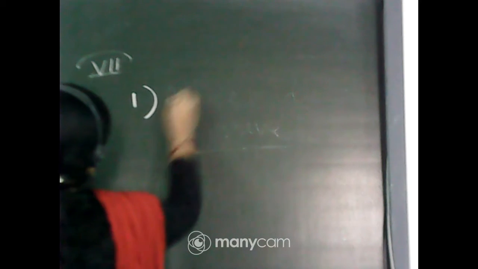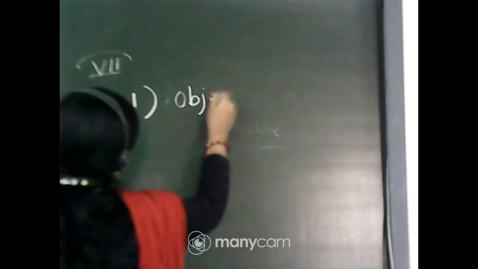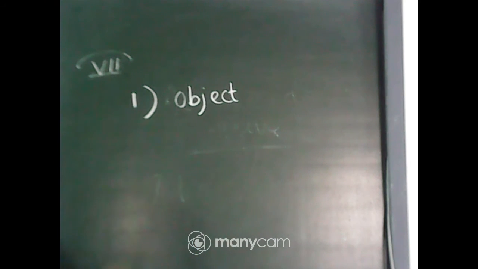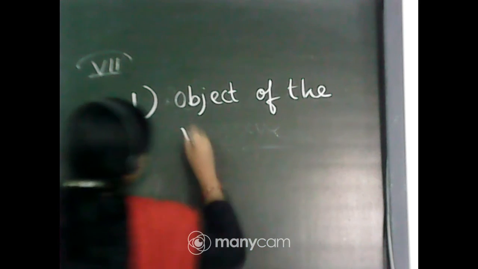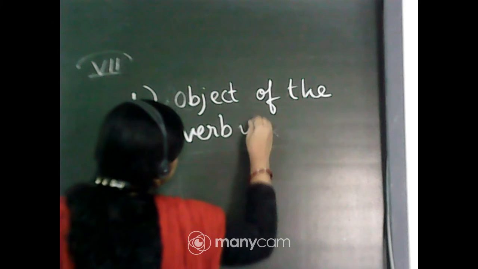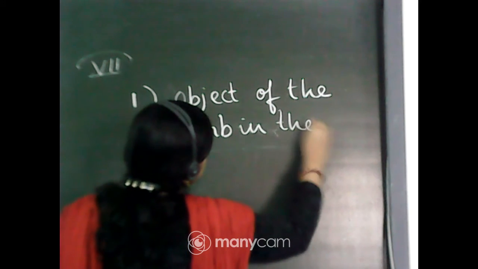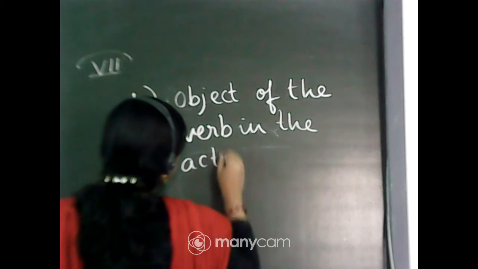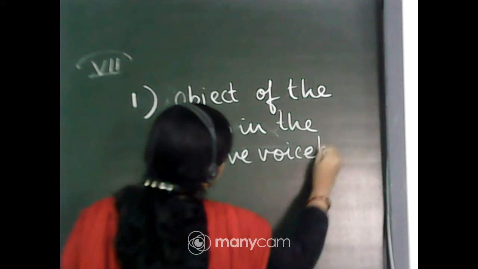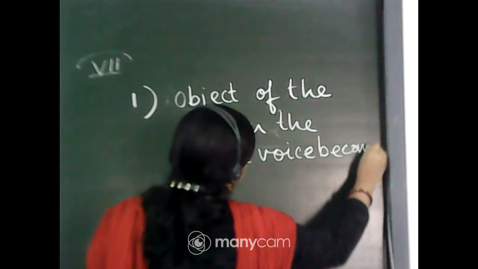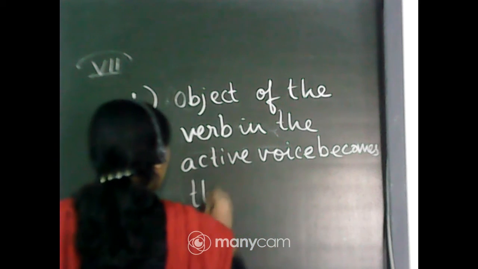So first thing which you have to remember is that the object of the verb in the active voice becomes the subject in the passive voice.